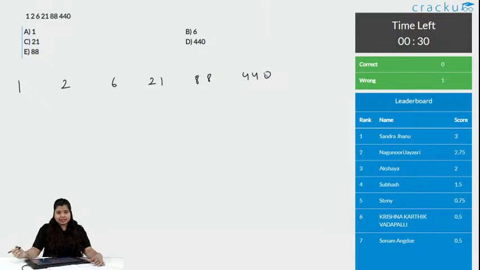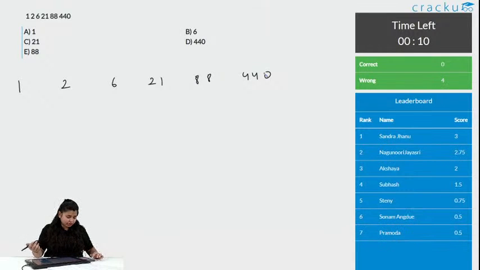Yes Krutika, option E is the correct answer, but for this one try solving it, analyze it, check the differences and then move to the other process. If the differences are not in a correct pattern, then don't keep on subtracting and adding, just as soon as you get this, move to the next question.